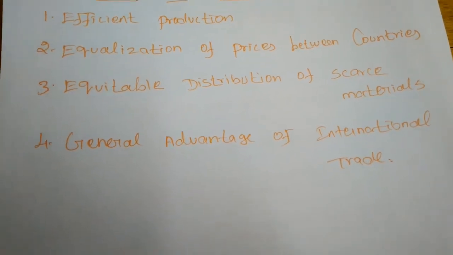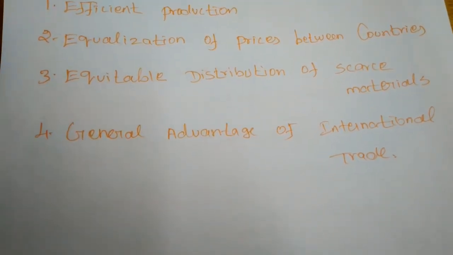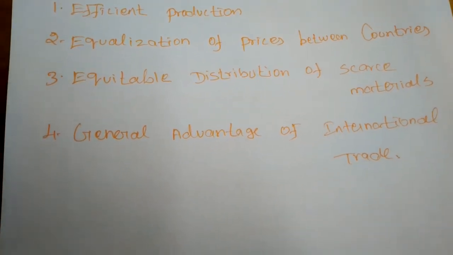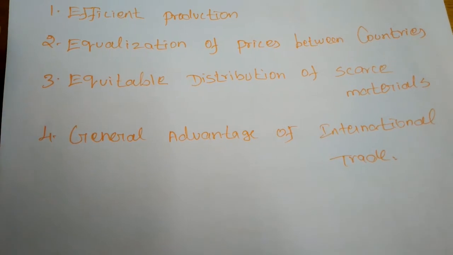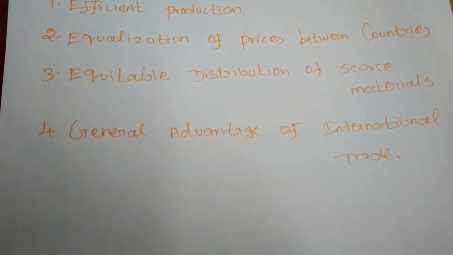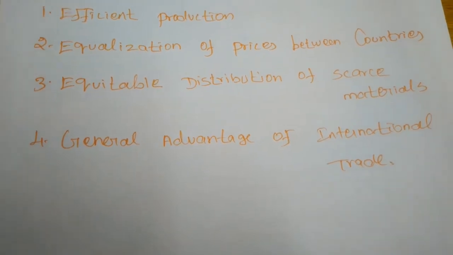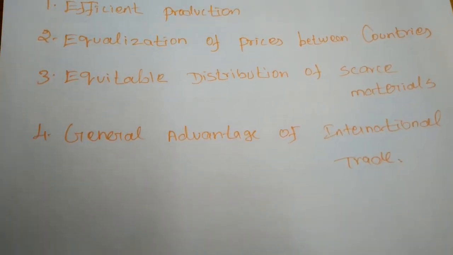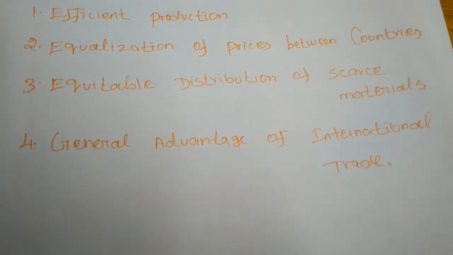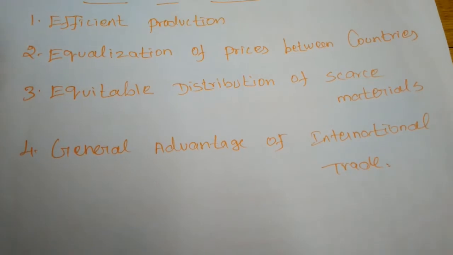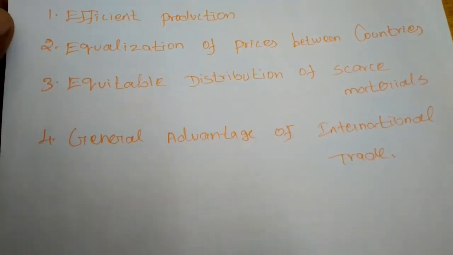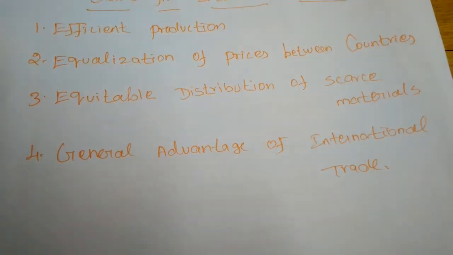So when they are doing so, the industrialization in these backward nations will also increase. Next, the improvement in relationship among the countries. When we have a relationship with the trading countries, the relationship among both countries will also improve. When they are like so, there is no need for any war or quarrels among the nations.